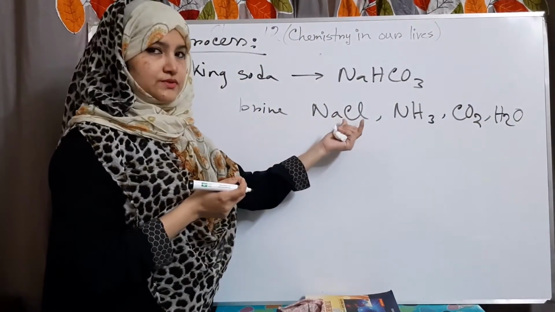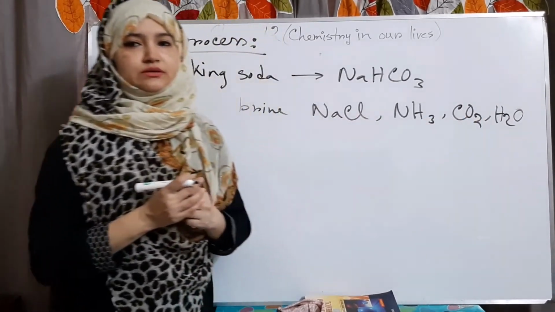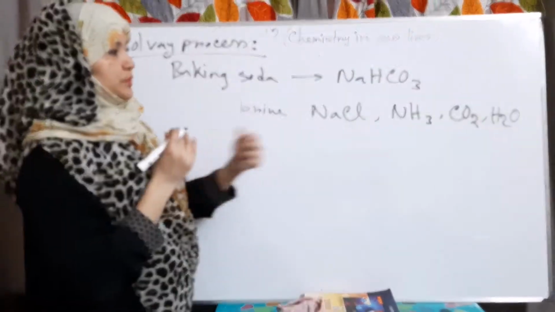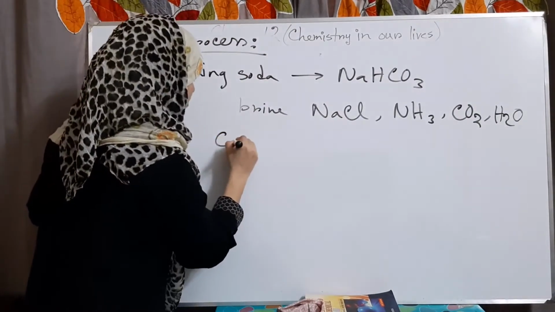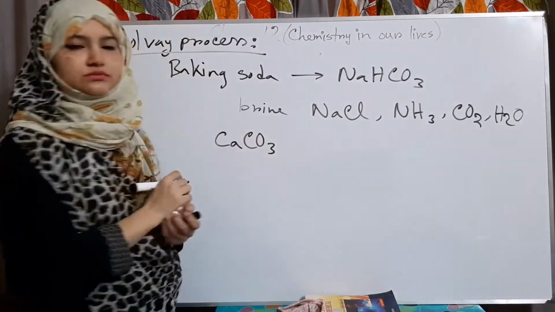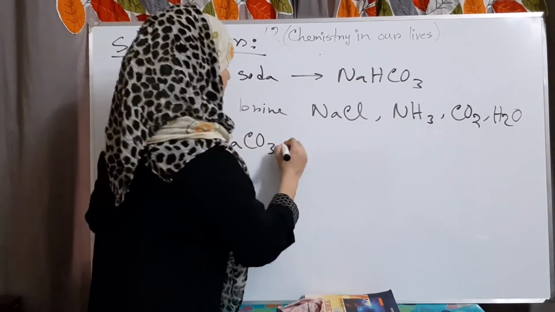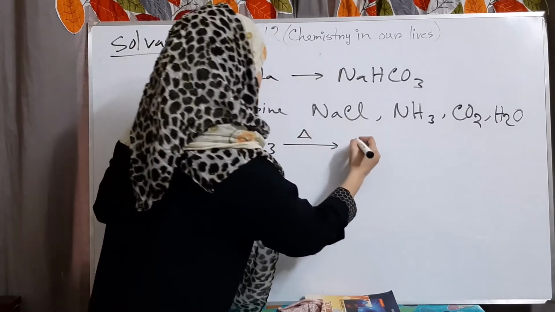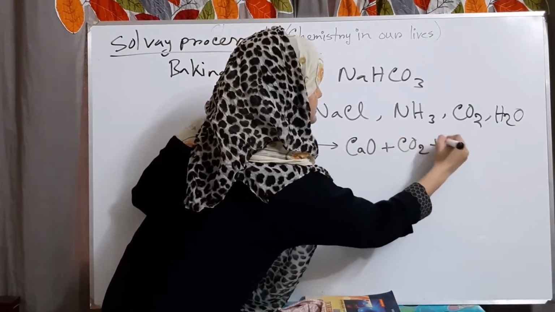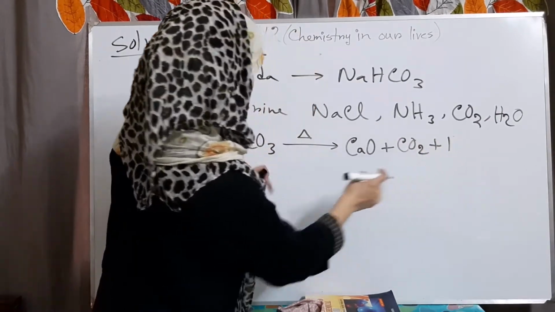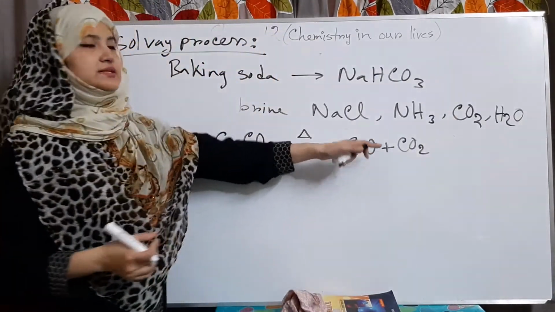Okay, 4 raw materials are used: sodium chloride, ammonia gas, carbon dioxide gas and water. At first, to prepare carbon dioxide gas, we take in this method calcium carbonate or limestone. At first, we have to heat the calcium carbonate, and then we get these two products, calcium oxide and carbon dioxide gas.